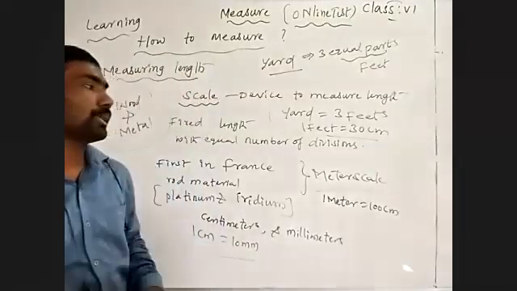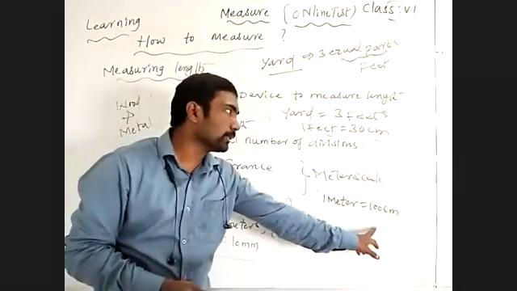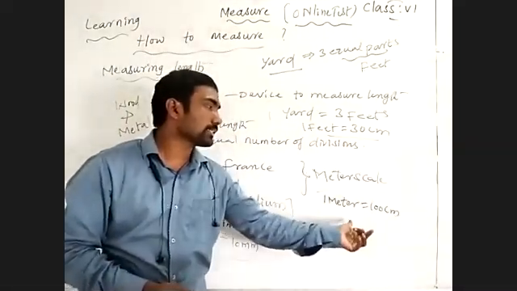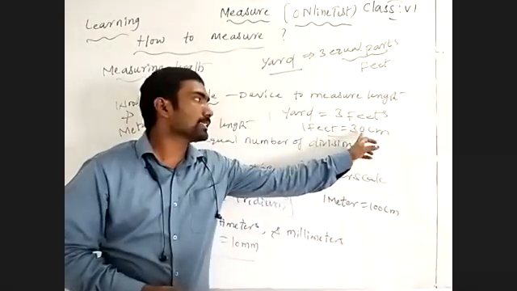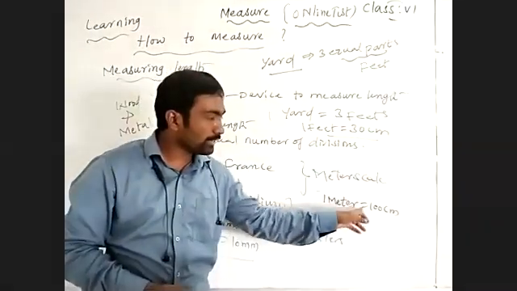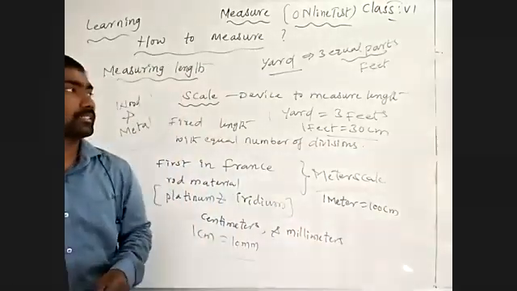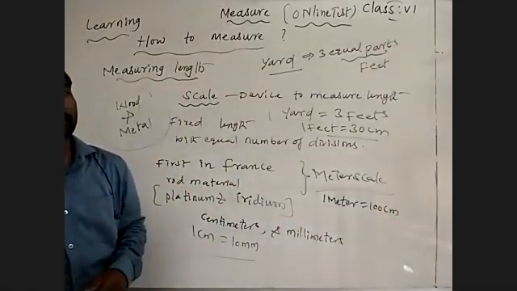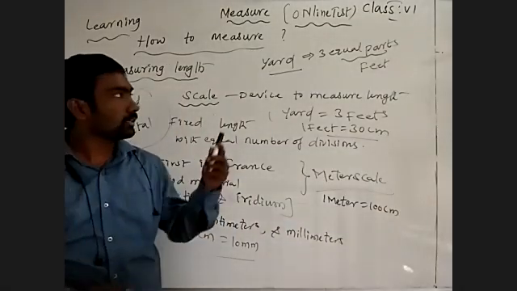1 meter is equal to 100 centimeters. How many feet does it consist of? 1 foot is equal to 30 centimeters, so it is 3 feet and 10 centimeters. Note this down.